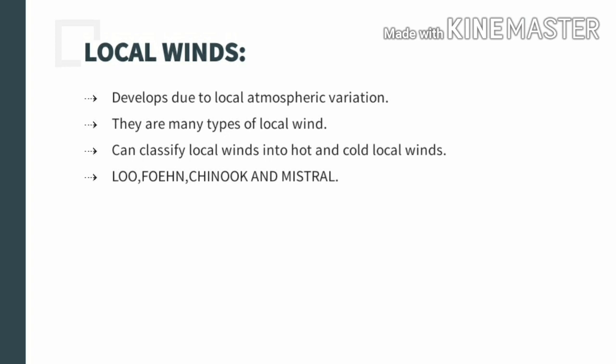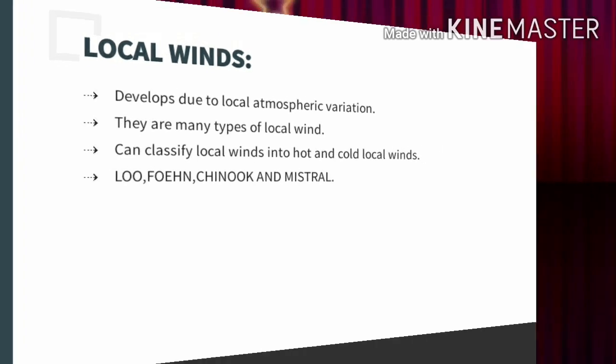Then the blizzard, mistral, bora, and polar outbreak are some of the names of the cold local wind. And amongst all the local winds, Lu, which is a hot wind, Fawn, which is also a hot wind, Chinook, which is a hot wind, and Mistral, which is a cold wind, are of great importance. And we will deal with them one by one.